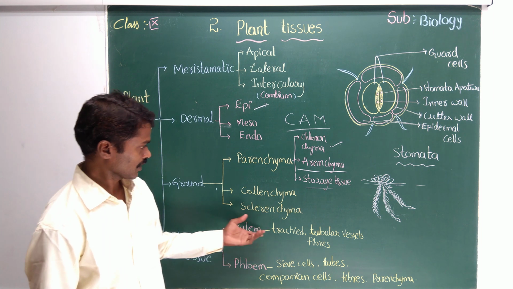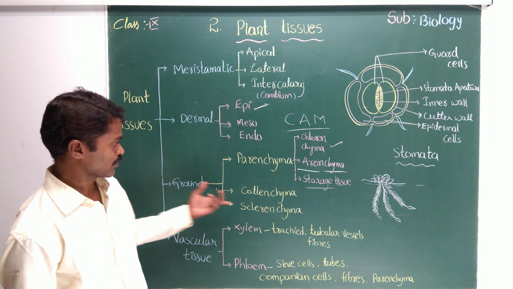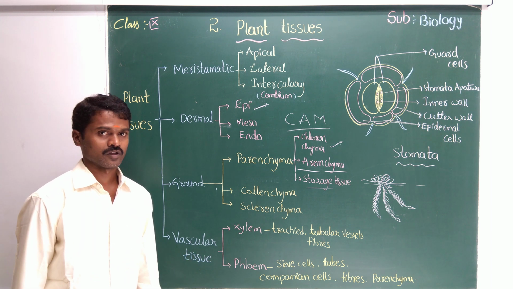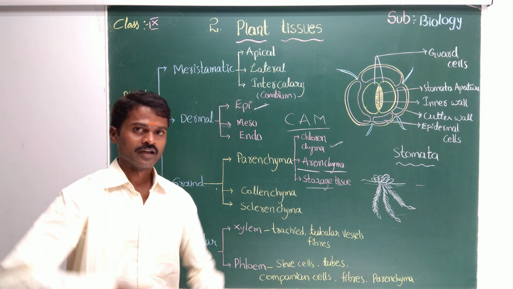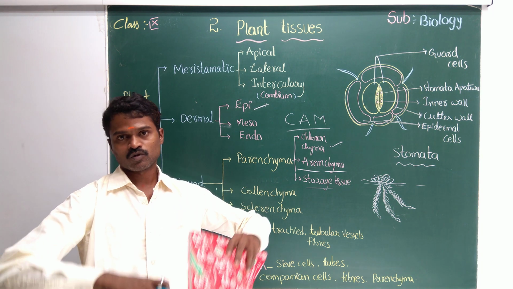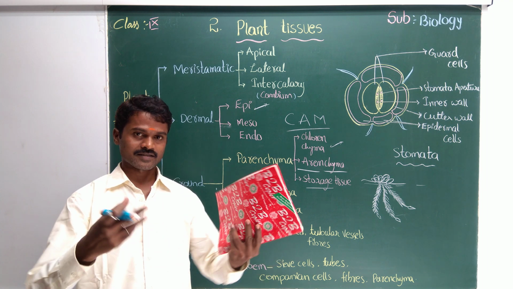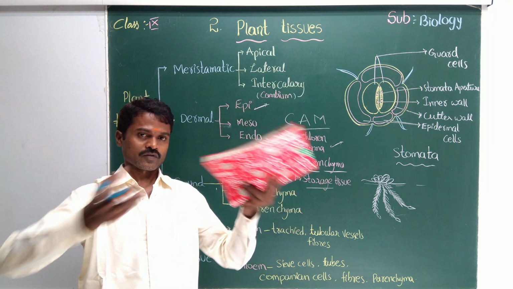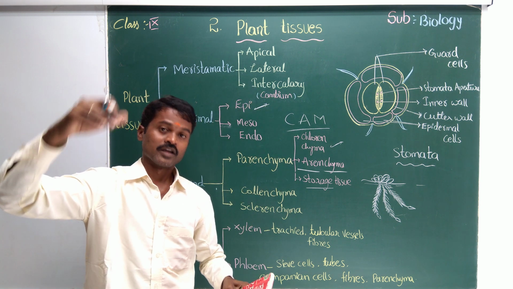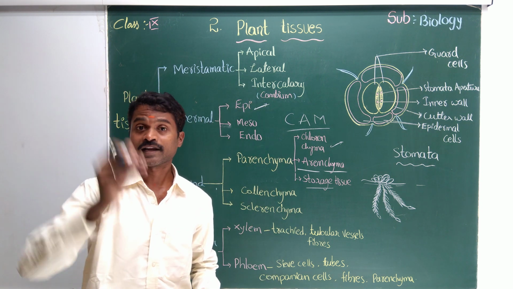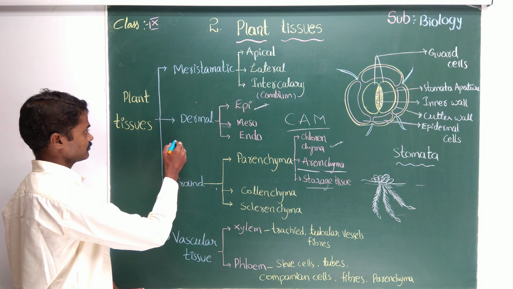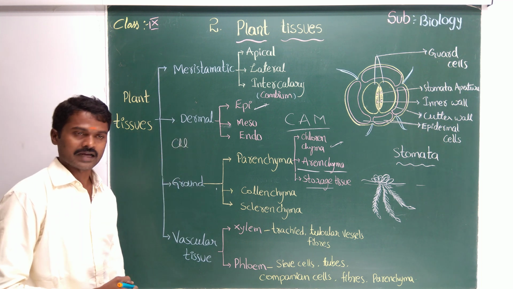Okay. Now this is about the parenchyma and the ground tissue. Now come to the vascular tissue. See, when you sow the seed, some part will move inside. Those are called roots. Some part will move outside. It's called branches, stem, leaves, fruits, flowers, everything. How does it get the food? You may say it's photosynthesis. If they want to carry out photosynthesis, they need chlorophyll. Of course, they are green color plants.